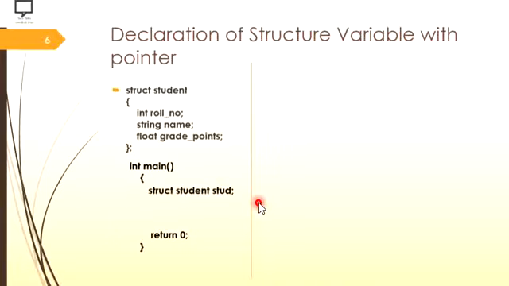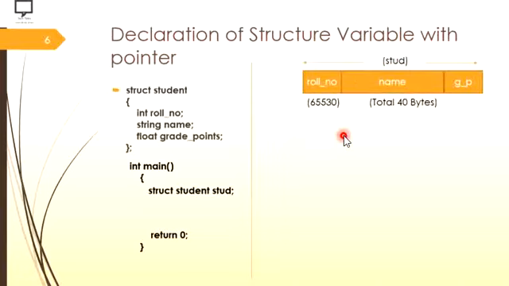So the first statement is struct student stud, where stud is nothing but a variable name. So how will it get allocated a memory? It will allocate a memory for your student, and you have to keep in mind that whenever you are going to execute this particular statement, internally the memory will get allotted for this particular structure student. Total 44 bytes will get allotted for this.